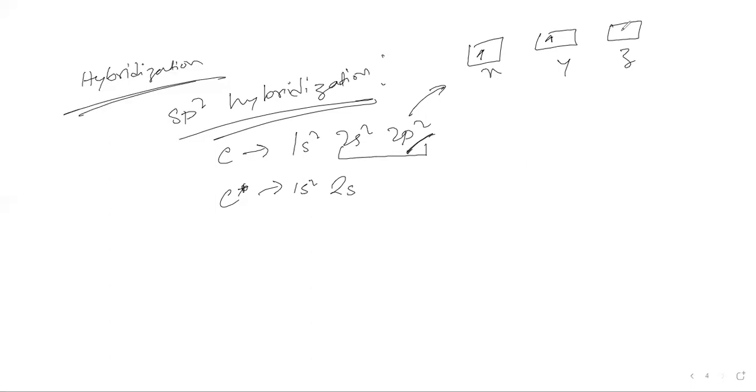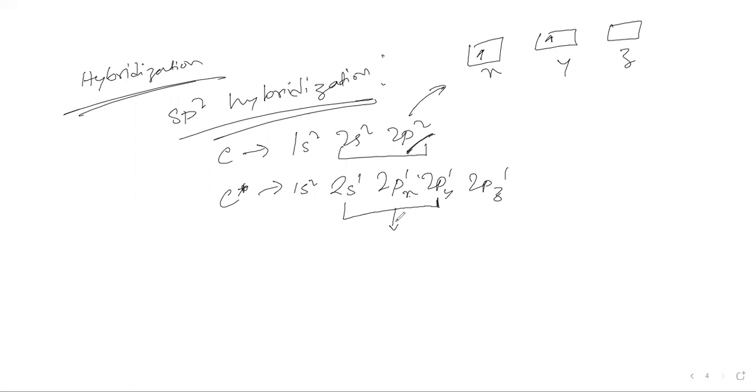But the z orbital is completely empty. So what we are going to do is get hybridized. Hybridization is going to take place. The electron is going to jump from the s subshell to the p subshell's z orbital, forming 2s1, 2px1, 2py1, 2pz1. So each of the orbitals is going to have one electron. Now these three will be participating in the hybridization reaction.